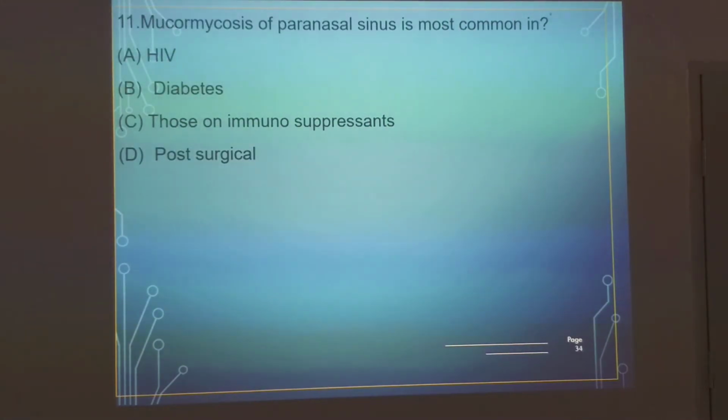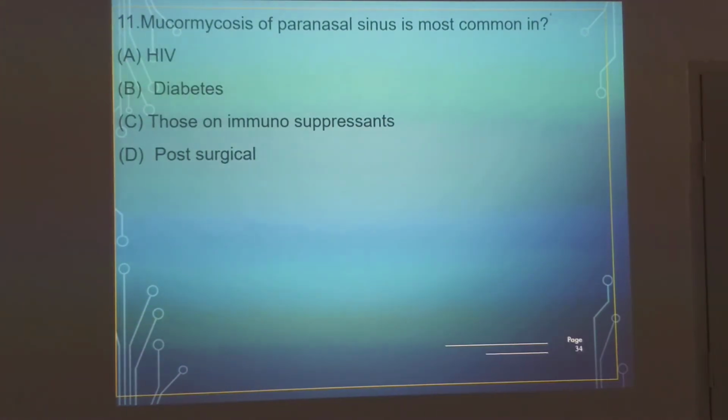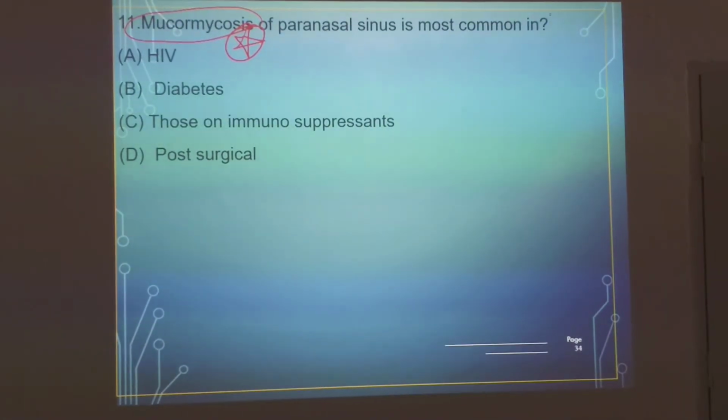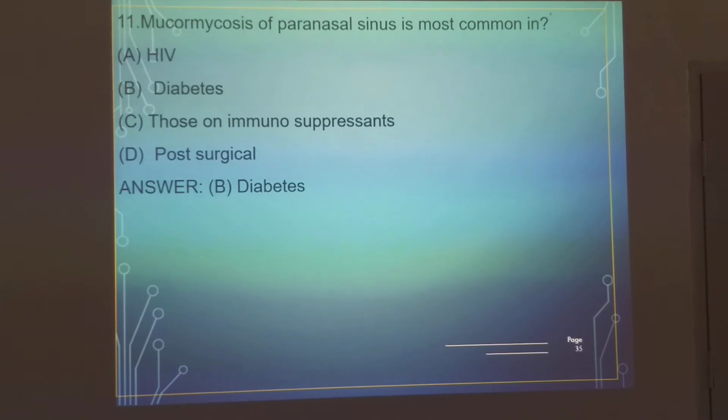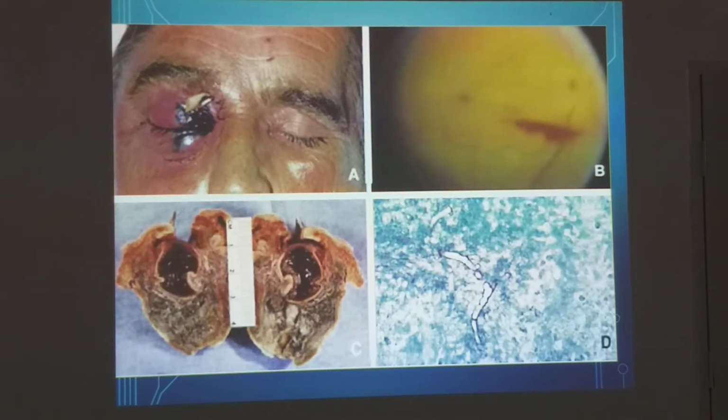Next question: mucormycosis of the paranasal sinuses is most common in HIV, diabetes, immunosuppressants, post-surgical? Mucormycosis is most dangerous in what patients? Among these, the most immunocompromised, the answer is diabetes. The others are also more common, but diabetes is the most common. This is a knowledge based quiz. It's a dangerous fungus. It damages the bones and spreads to the brain directly.